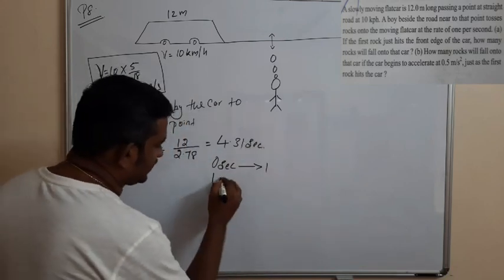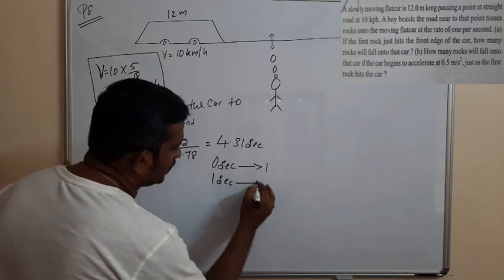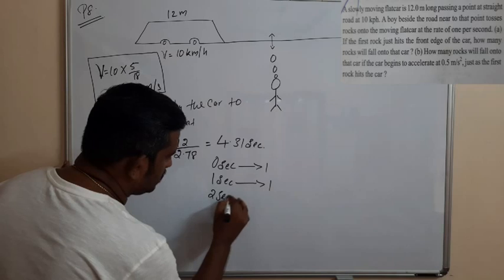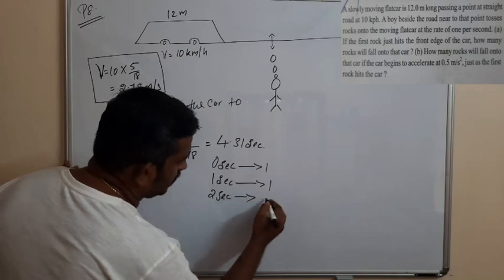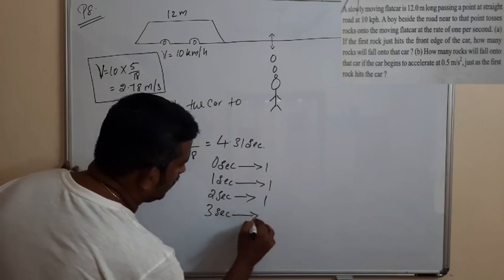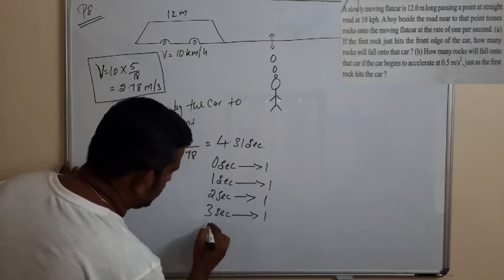Then at the first second, another rock falls on the car. Second, another rock falls on the car. Third second, another rock falls on the car.